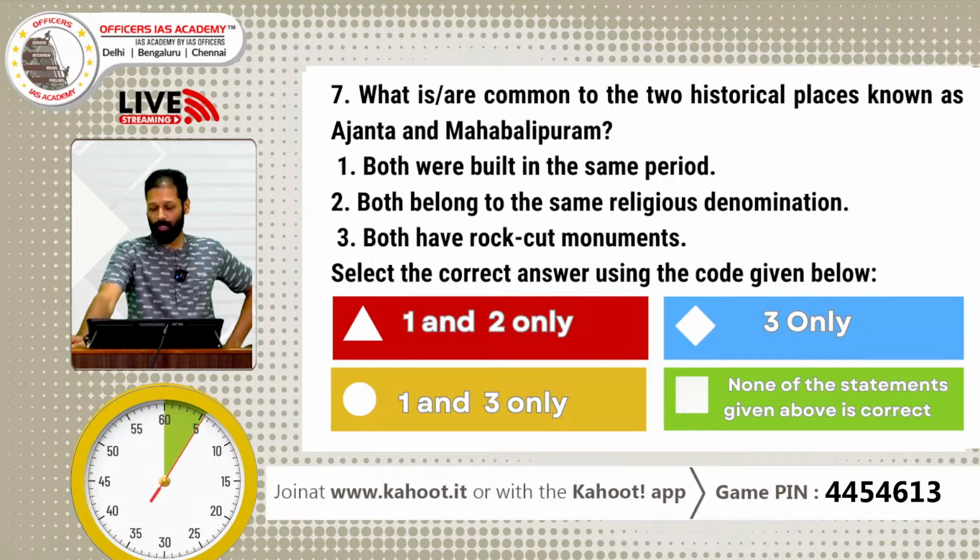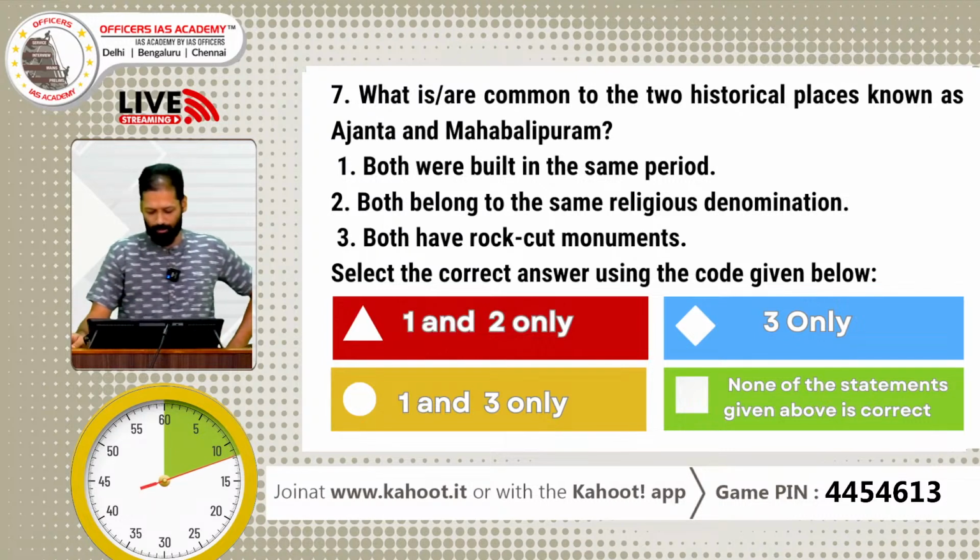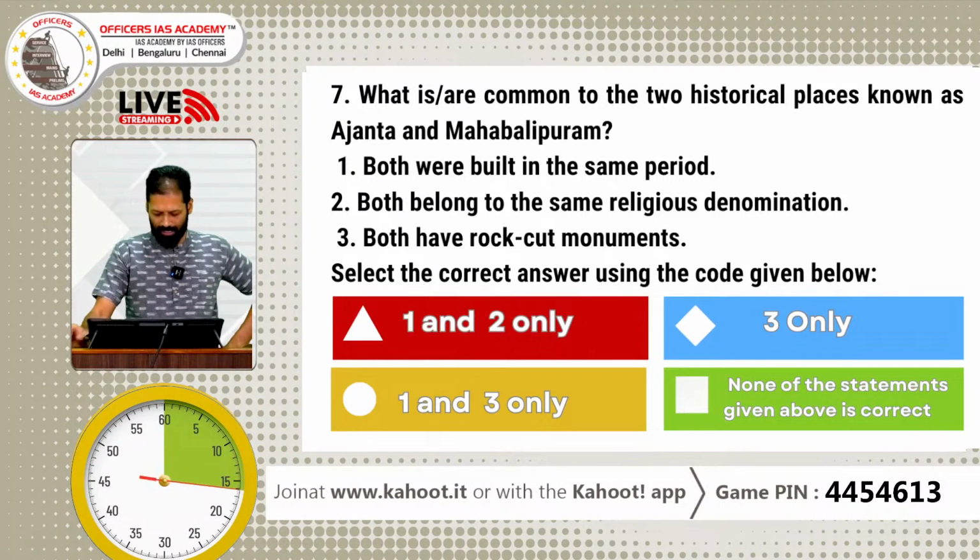What is or are common to the two historical places known as Ajanta and Mahabalipuram? Very, very favorite for UPSC. One: both were built during the same period. Two: both belong to the same religious denomination. Three: both have rock-cut monuments. Right? Select your correct answer.